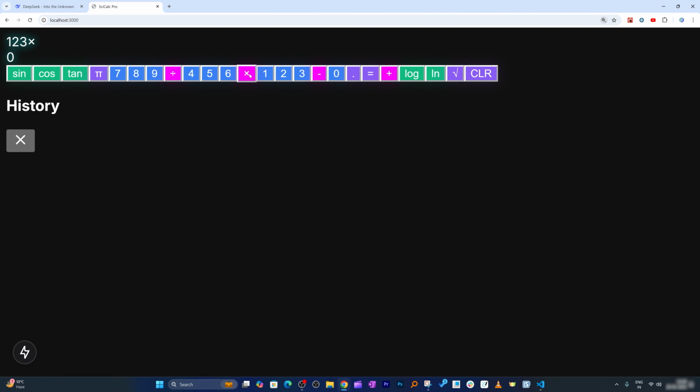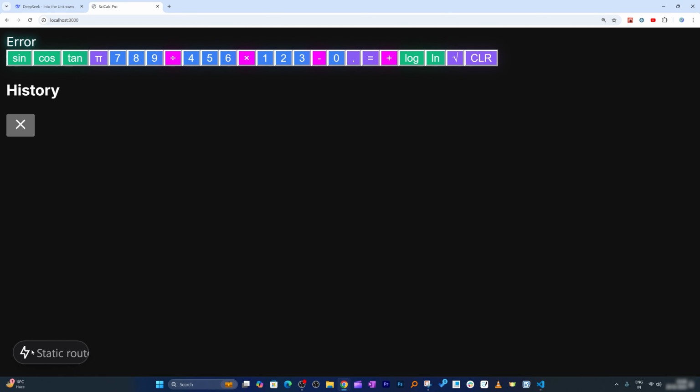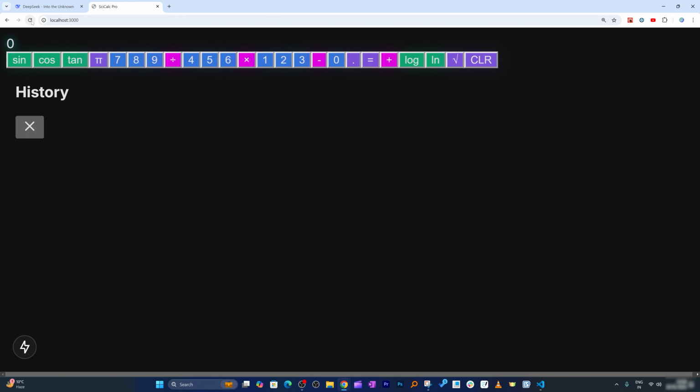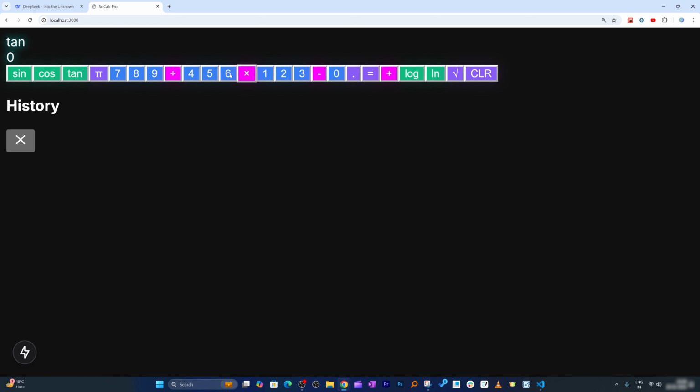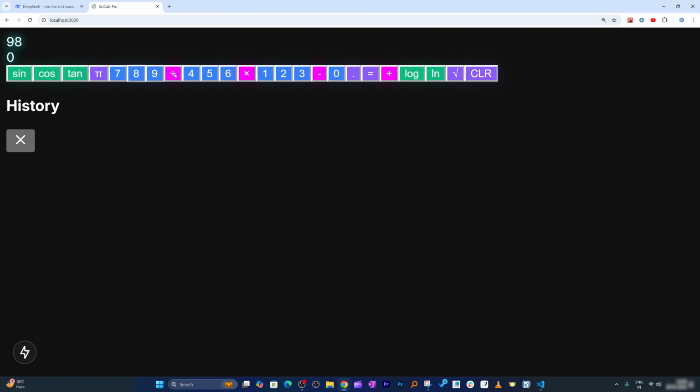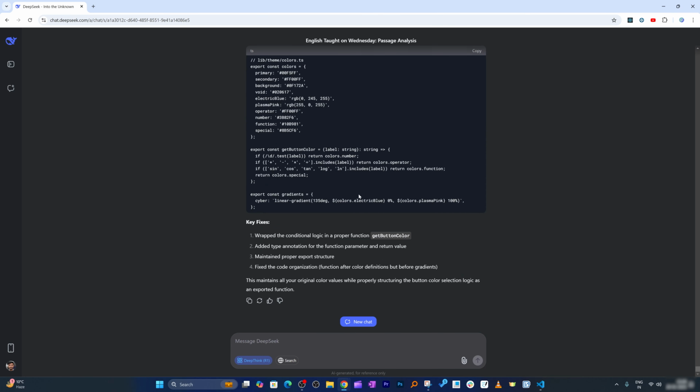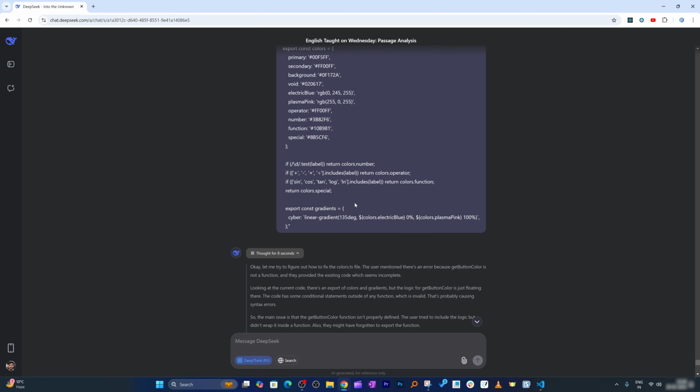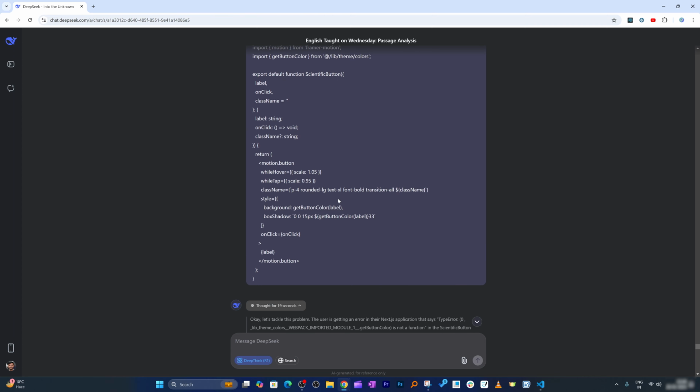Let's see how it works, 1 times 2. Oh, that's an error. Okay, and then this is like a static root. I don't know what this means. 10 45. Oh, still it shows error. So this is what it came up with. Still, I would say it requires a lot of debugging, but you can see the potential of this app. And then I guess probably after making a few more attempts, we will be able to successfully create this app.